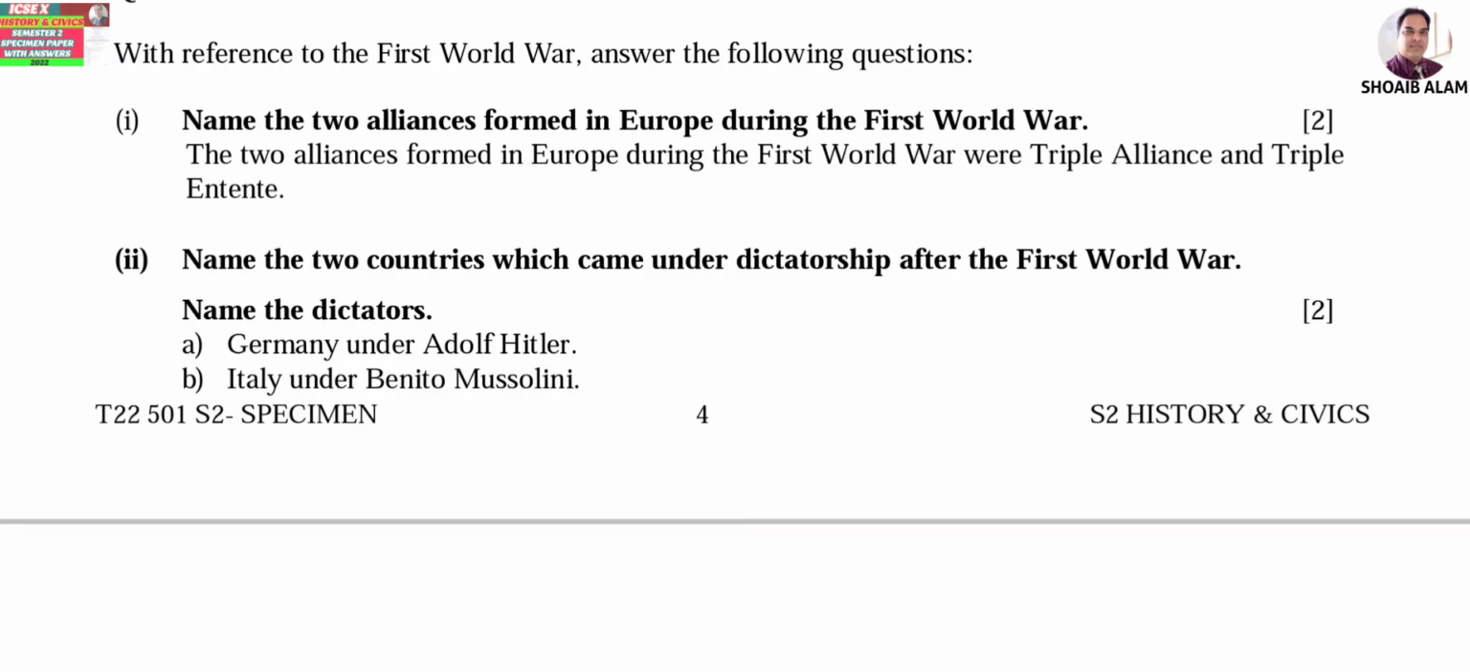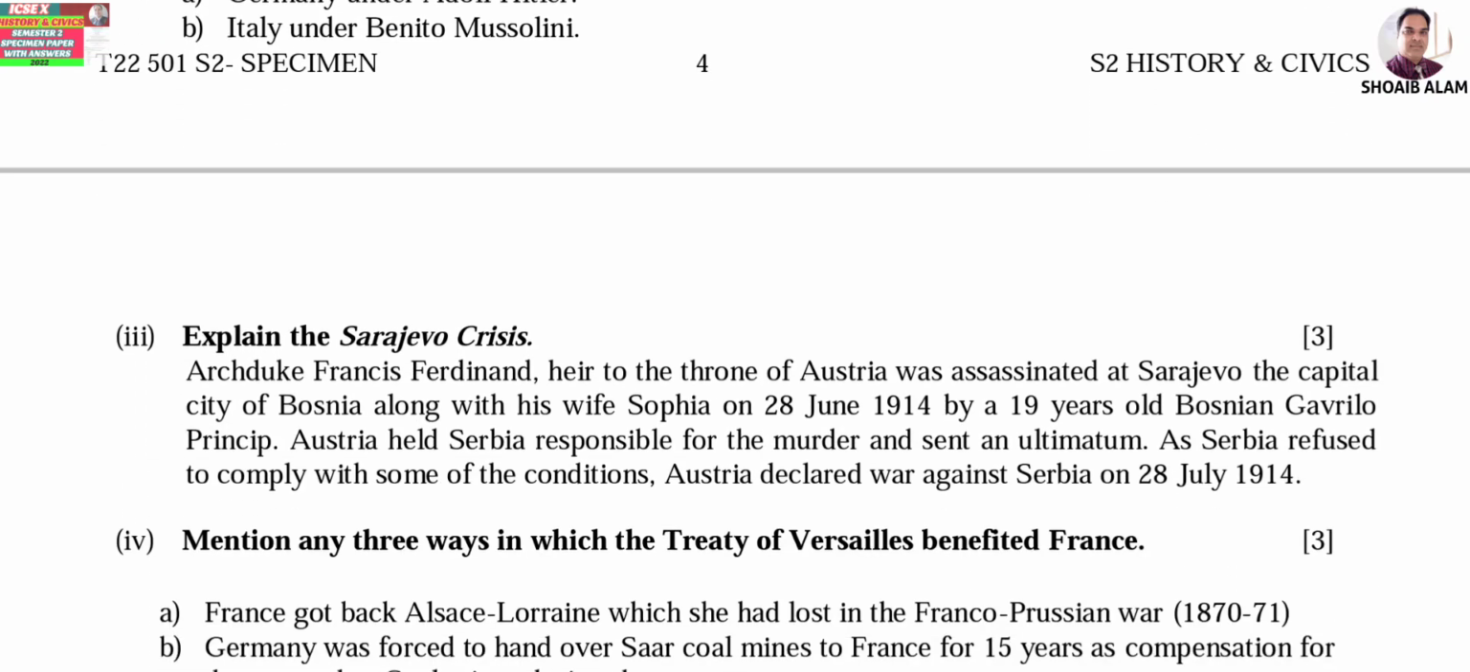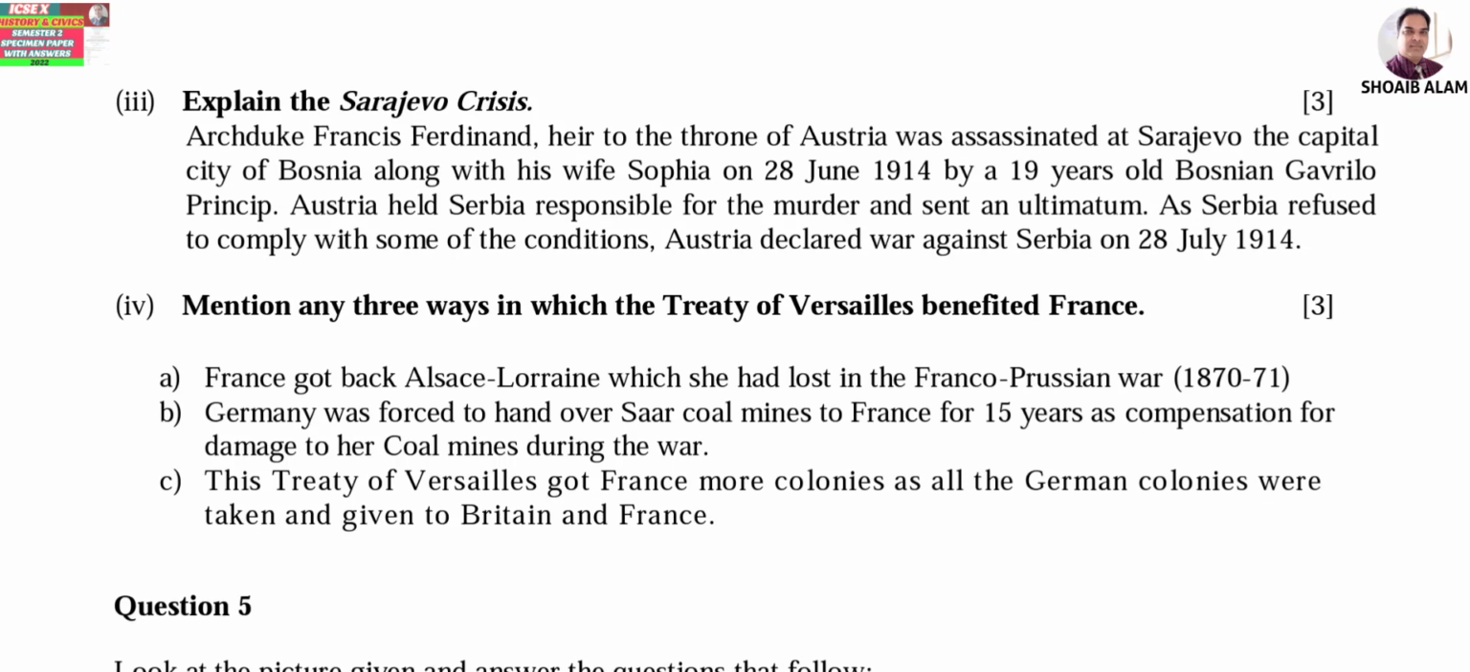Number 2, name 2 countries which came under dictatorship after the First World War. 2 countries. So first one is Germany, second one is Italy. And who were the dictators? Adolf Hitler from Germany, Benito Mussolini from Italy. Okay. Then next one, explain Sarajevo crisis.